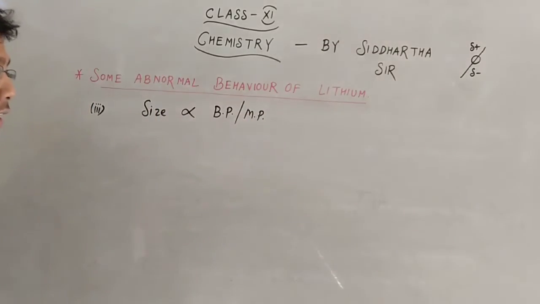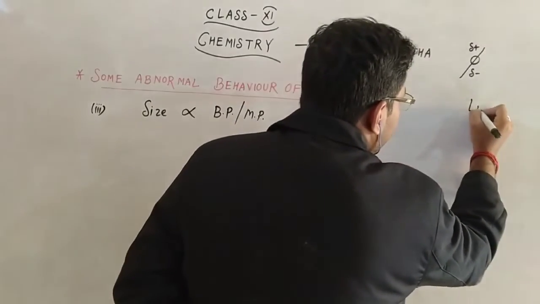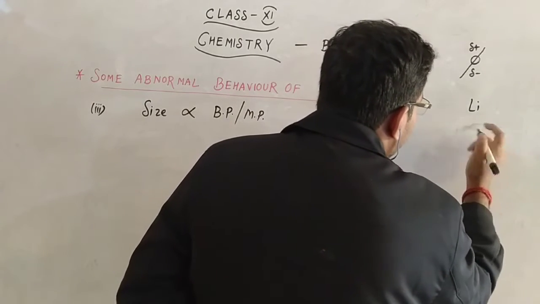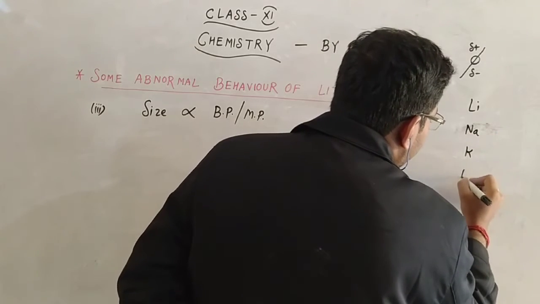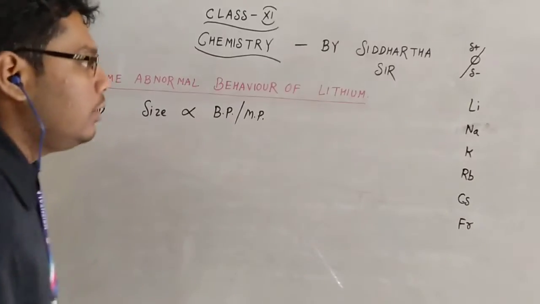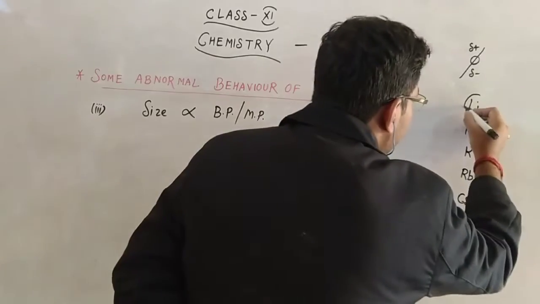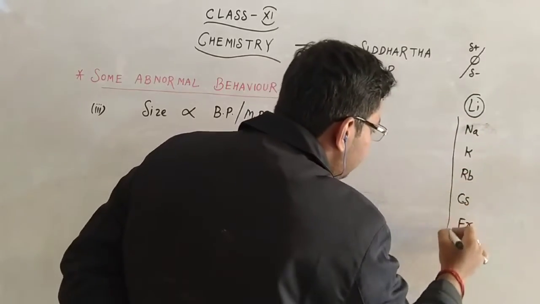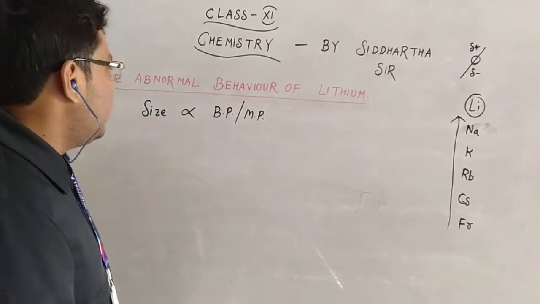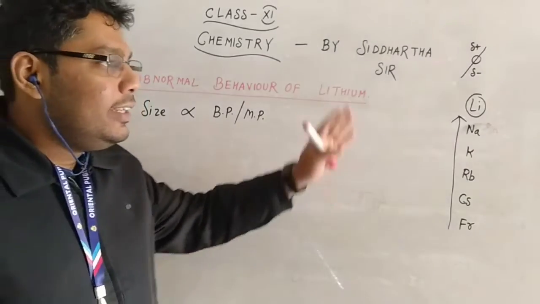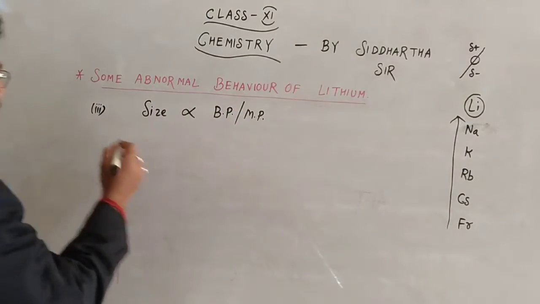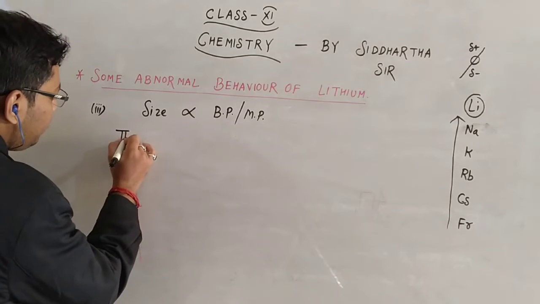In the series lithium, sodium, potassium, rubidium, cesium and francium, the size of the lithium atom is very small and its boiling point is very high. So it is one of the most abnormal behaviors of lithium, that its boiling point and melting point are very high.